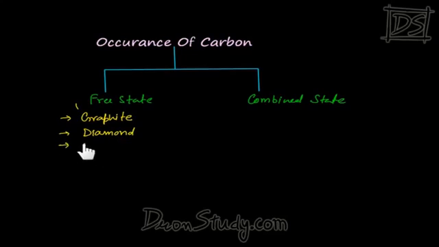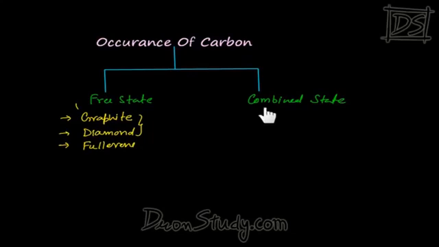Second example, diamond. Here also only which element is present? Carbon. The third one is another interesting example, fullerene. We will discuss this later in this chapter. You might not have heard about fullerene before, that's why we will not discuss it here. You have heard about graphite and diamonds. These are the pure forms of carbon. Here only carbon is present, no other element is present.